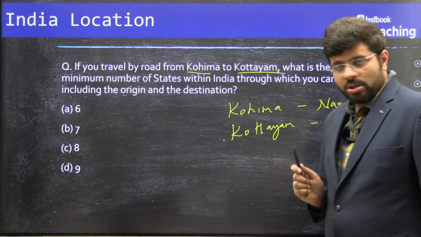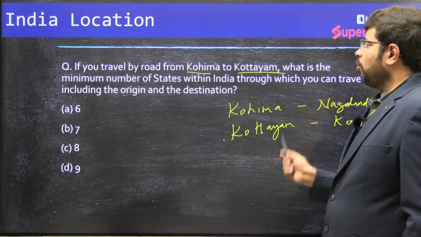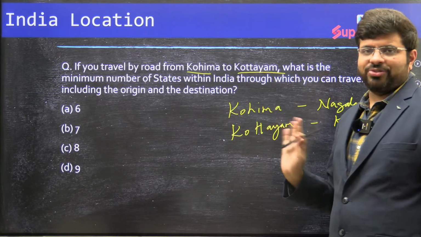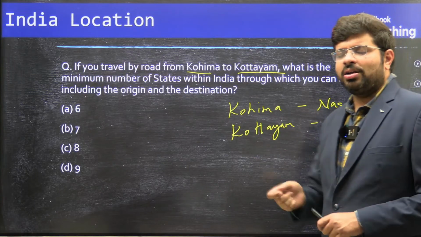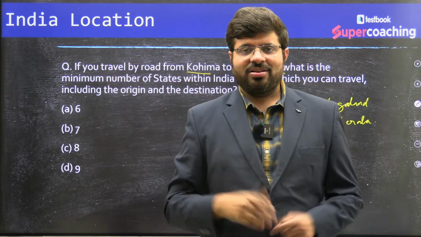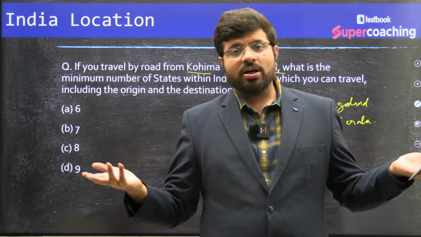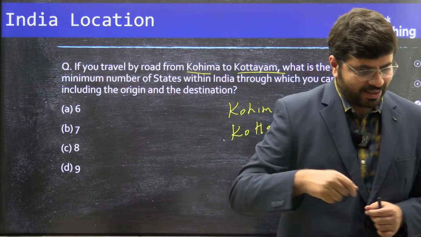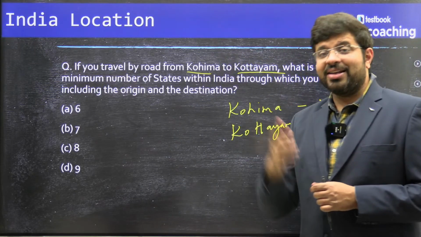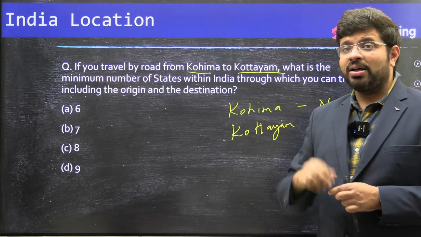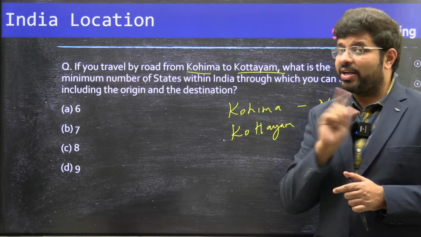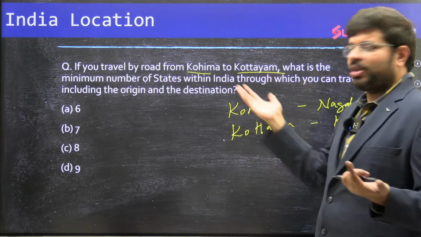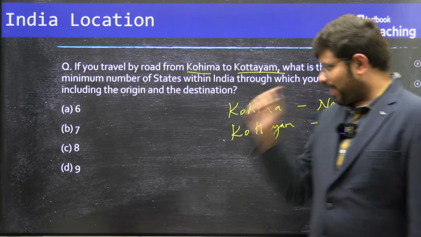Okay. Then Kohima, Nagaland, you know. Kottayam, you don't know. Then you cannot guess it. Don't do such kind of things. Don't do blunders. Then you are throwing stones in the dark. If it hits, it hits; if not, then not. So then you are a poker player. You are a very good calculative person, but now you are randomizing things. Randomizing things is very dangerous. A calculative guess is different, but if you don't know Kottayam itself, then there is no way that you'll get the answer right.